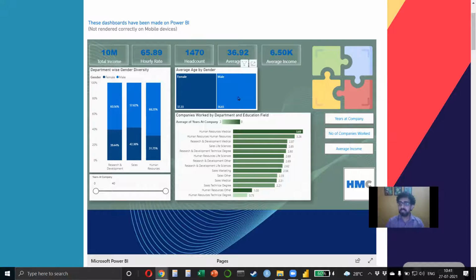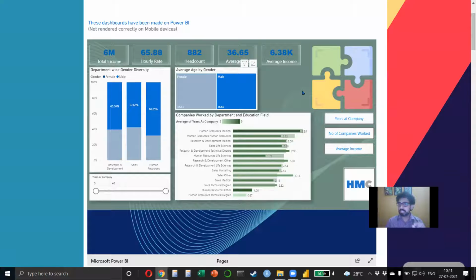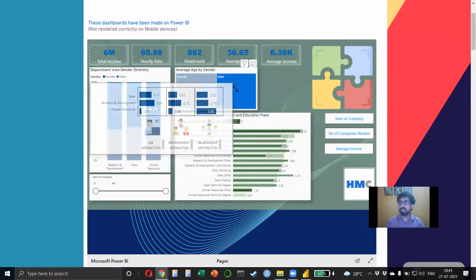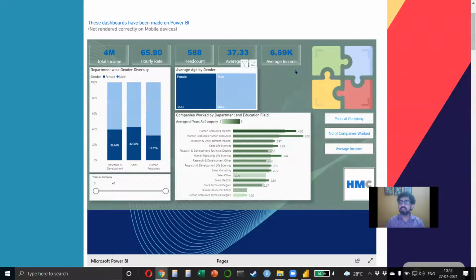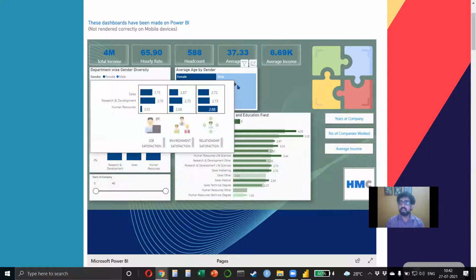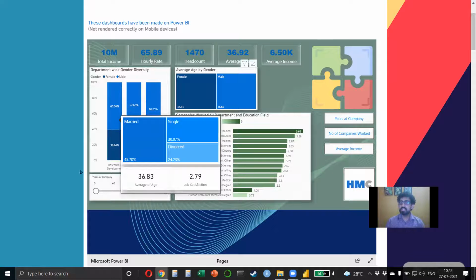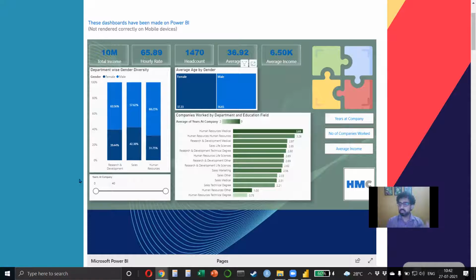If I look at men, the average age of men in the organization is 36.65 and women is 37.33. So on an average, women are a little older than men. In terms of headcount, men are 882 and women are 588. So there is a little bit of gender disparity in the organization. So we don't have a 50-50 split between men and women. Now, when we look at the department-wise gender diversity, you will notice that in R&D, the split is 39, so about 40-60.